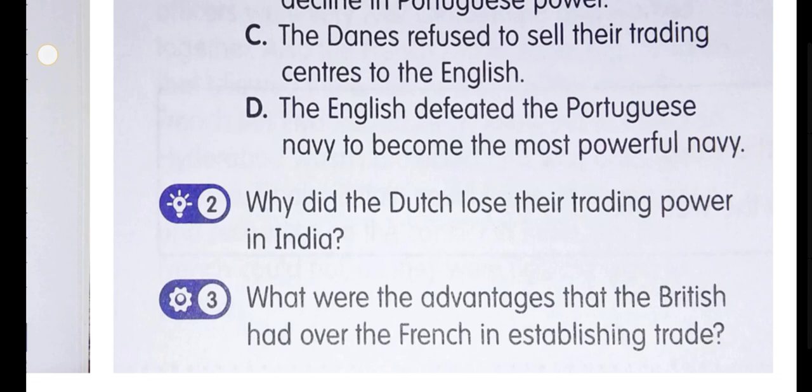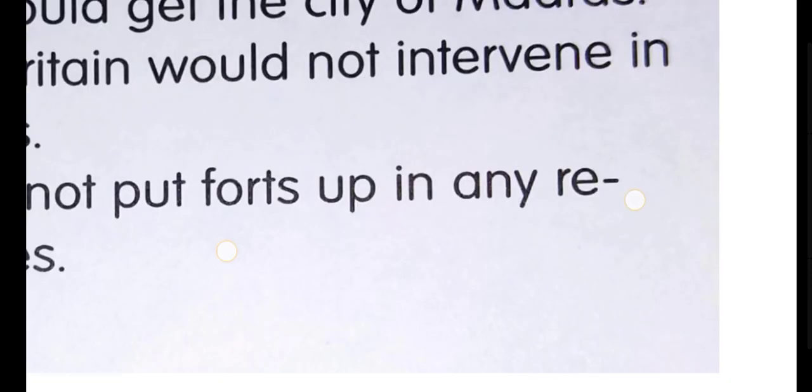Now come to question number three. The Dutch East India Company arrived in India in 1602. These were the advantages, and they established trading centers at Chinsura, Nagapattinam, Surat, Machilipattam, and Pulikat. However, they could not match the power of the British. Got it? Now, question number four.